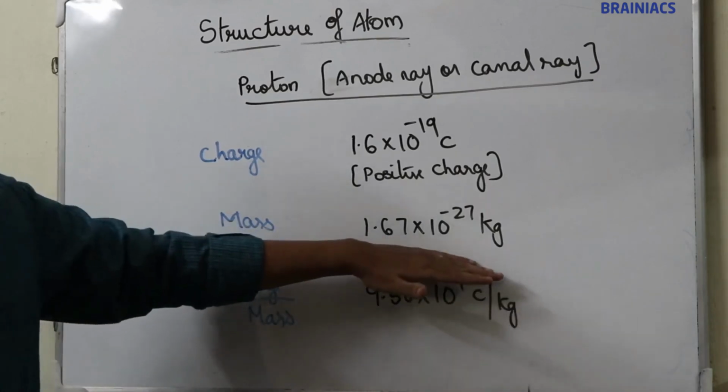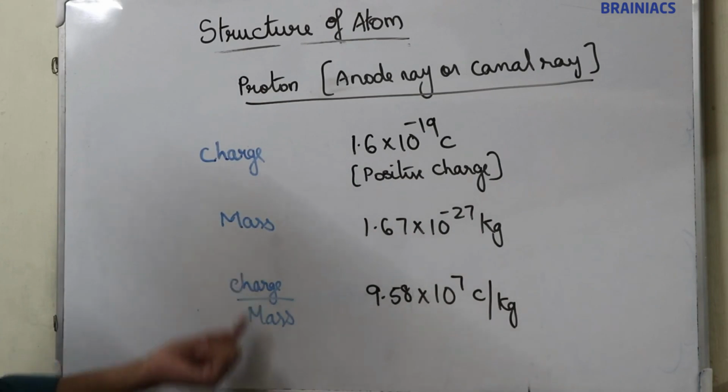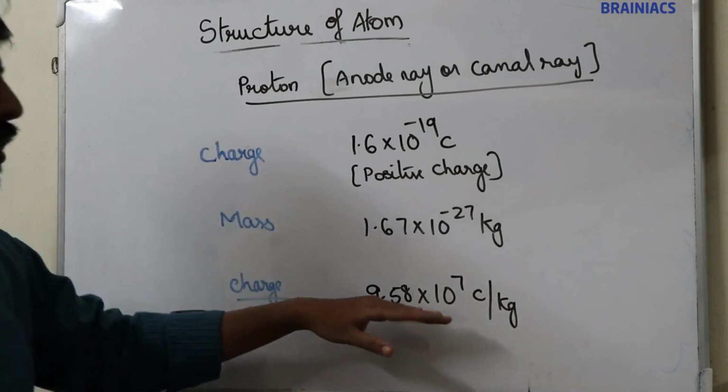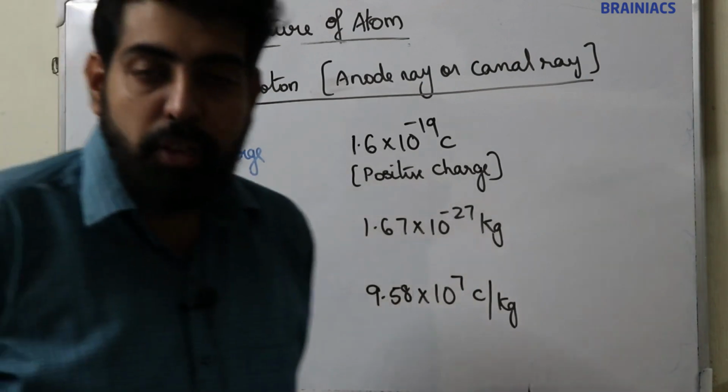This is the mass of proton. And the charge by mass ratio of proton is 9.58 into 10 raised to 7 coulomb per kg. So you have to remember these values.